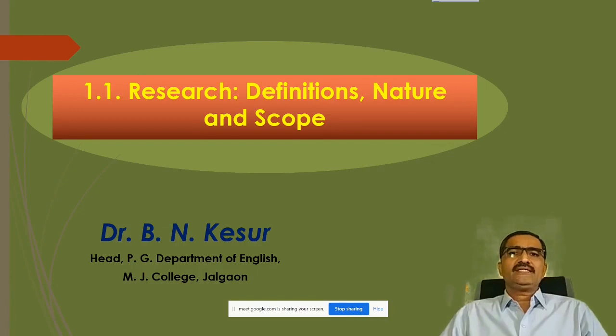Of course, in this lecture we will try to see 2 or 3 definitions, but you have to collect more definitions, okay, and then on the basis of that definitions you will be able to identify some keywords from the definitions which will help you to understand the nature of research, and then you will be able to understand the nature and scope of the research also. Okay,